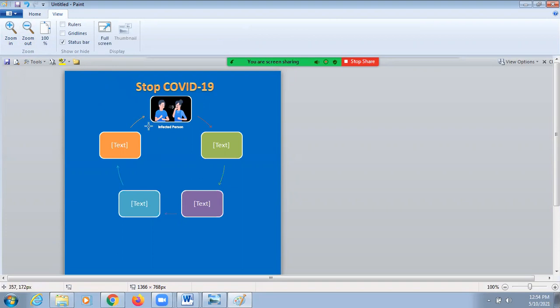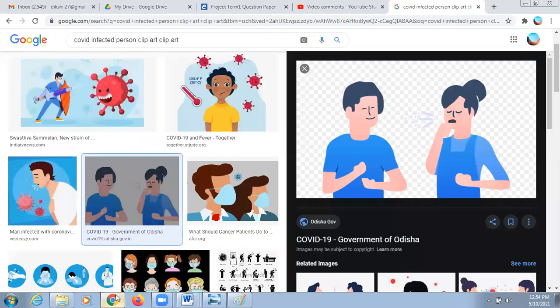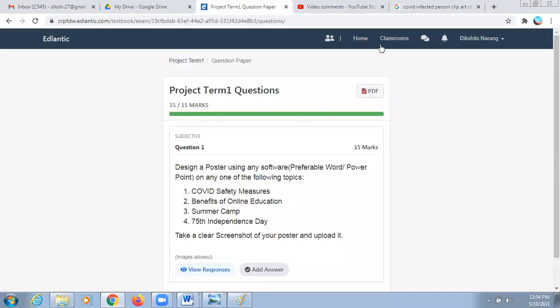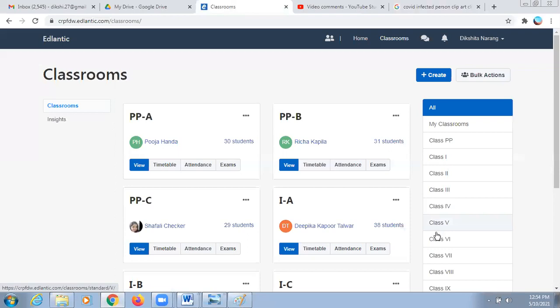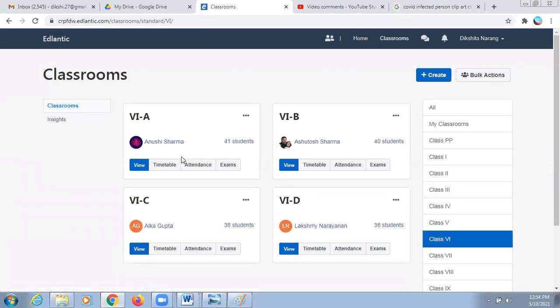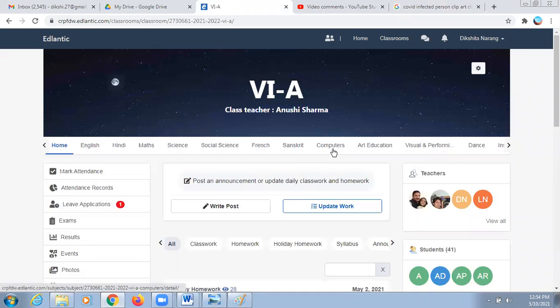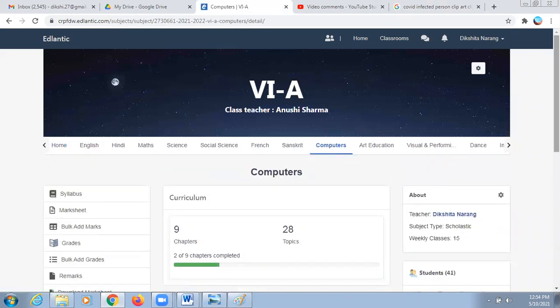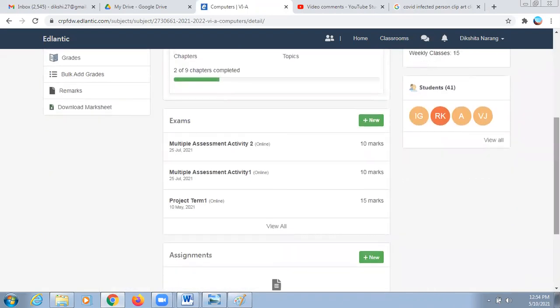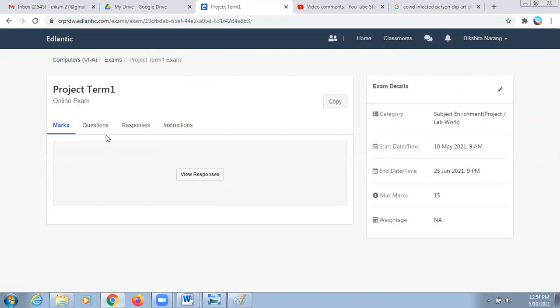And after taking the screenshot of your poster, you have to upload it on Atlantic. So once you open your classroom and go to exams, in the exams I have already created an exam. In every class, not only in 6th A, in every class I have created an exam with the name Project Term 1. Once you open this exam, you can submit your responses here as a poster, right? But you have to upload only images, no PDF, nothing else, only image. So you can upload your work and submit it on time.